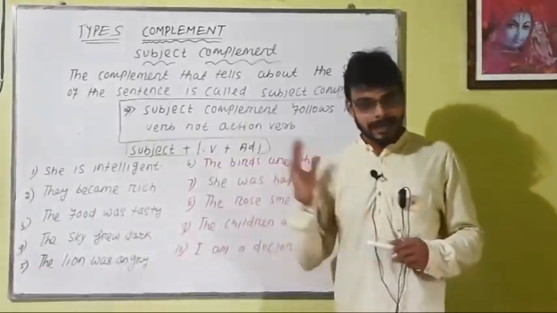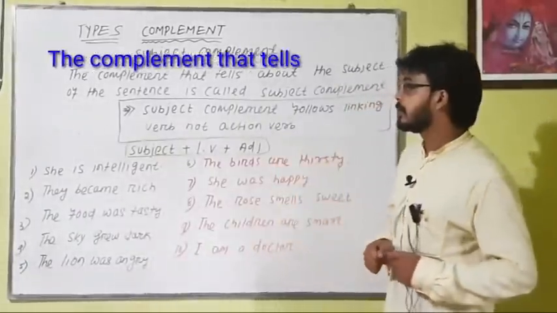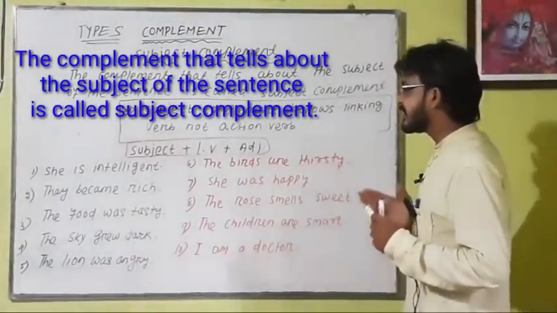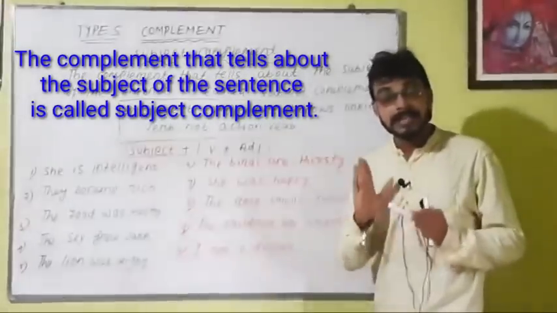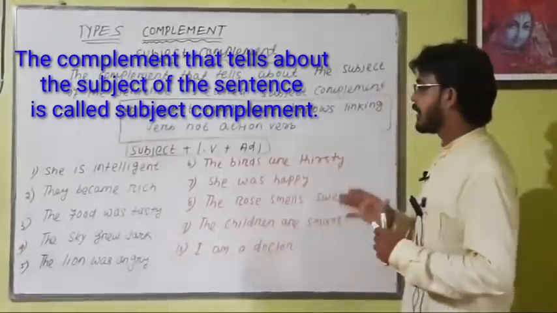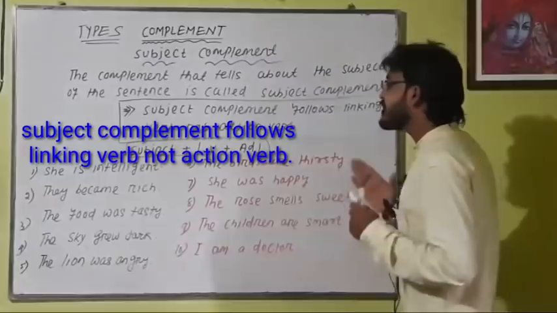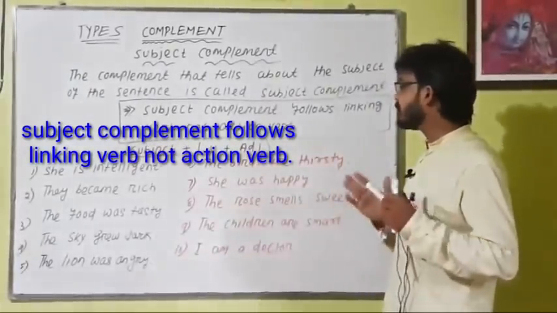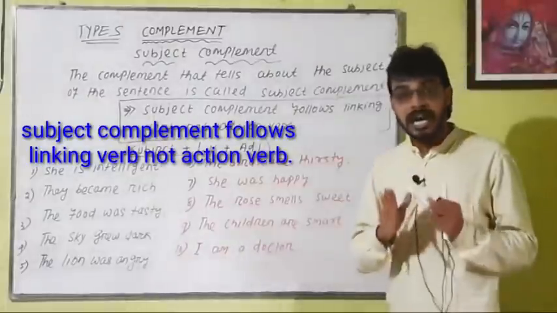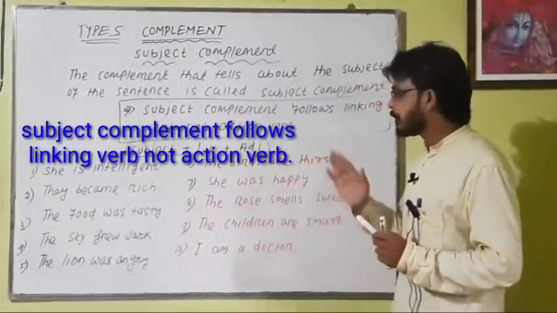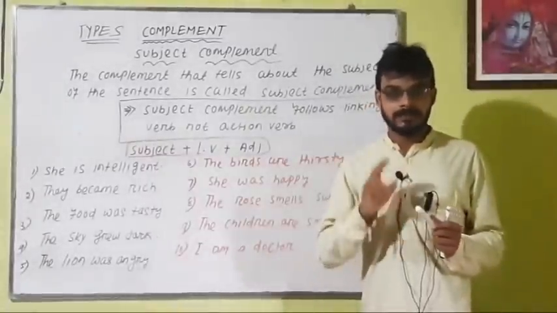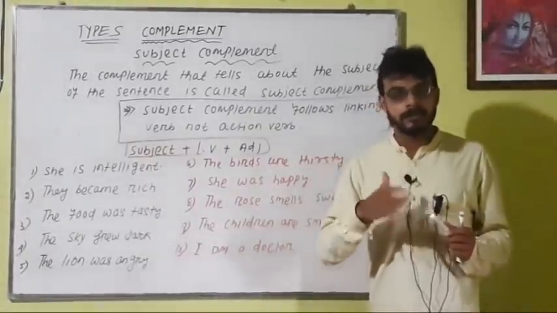Dear students, let's learn what a subject complement is. The complement that tells about the subject of the sentence is called a subject complement. Remember, a subject complement follows a linking verb, not an action verb. A subject complement can be represented in two ways: using an adjective or using a noun.